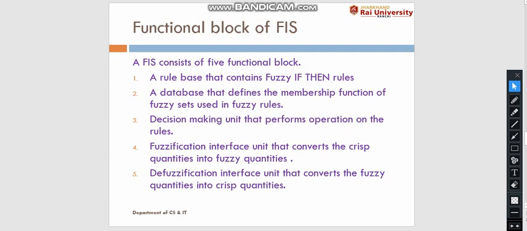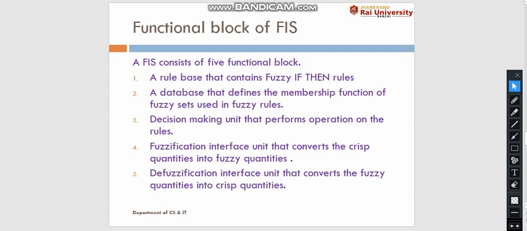There is a decision making unit that performs the operation on the rules, and we have a fuzzification interface unit which converts the crisp value into the fuzzy value, and we have a defuzzification unit that converts the fuzzy value into the crisp quantity. So basically ये 5 कंपोनेंट है जिसको मिलाकर हम fuzzy inference system FIS बनाते हैं.